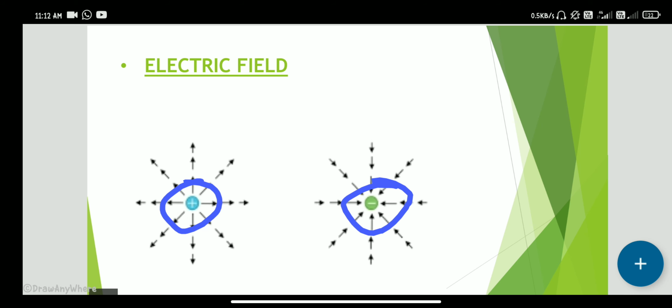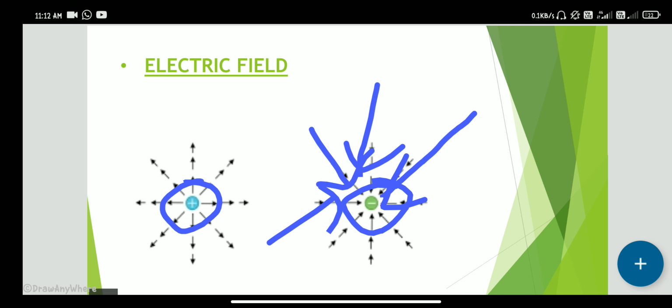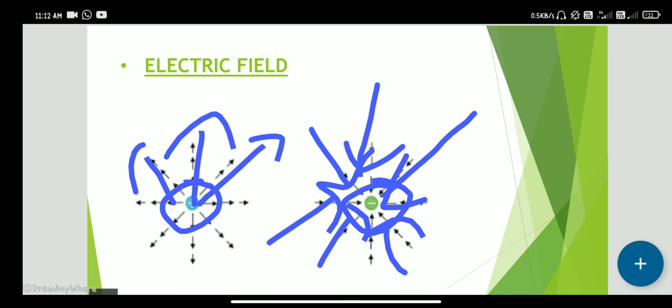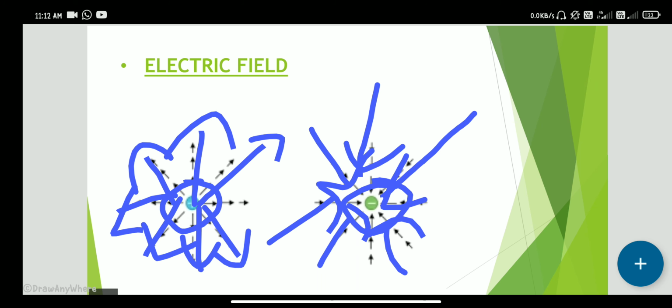In a negative charge, the electric lines of force are in a radially inward direction. In a positive charge, these electric lines of force are indicated in a radially outward direction. This electric field is defined by electric lines of force.